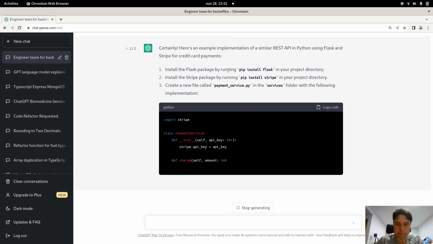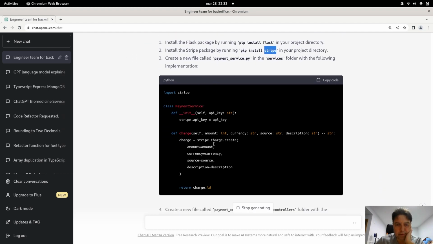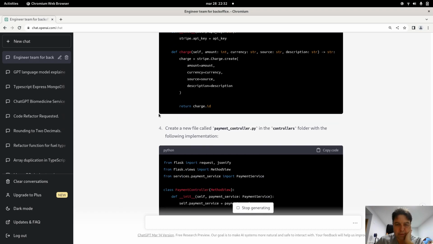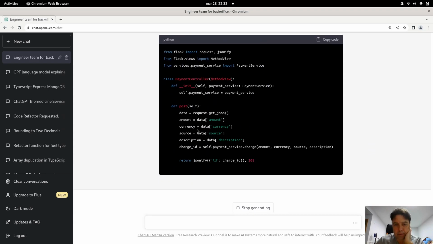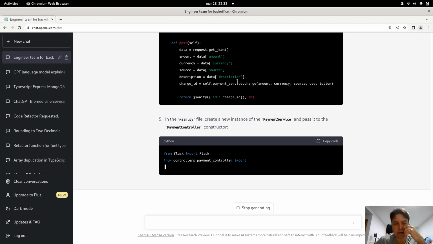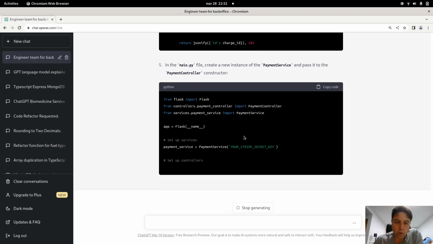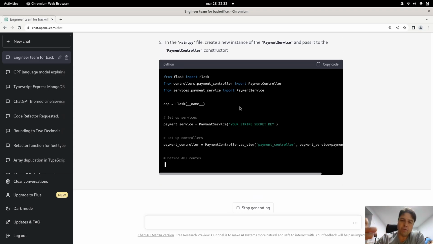Here, for example, he's proposing the Python implementation with Stripe. I don't know what Stripe is, but it's installing it for Node and for Python. It could probably be pretty useful. And also he's creating the service, the controller, and so on. I'm not sure if he's here using the hexagonal architecture or proposing us all the different folders for the project.